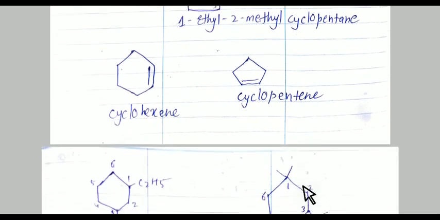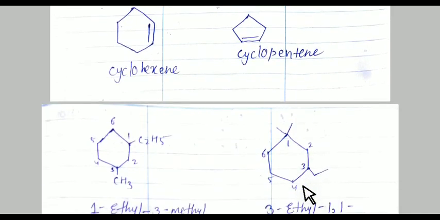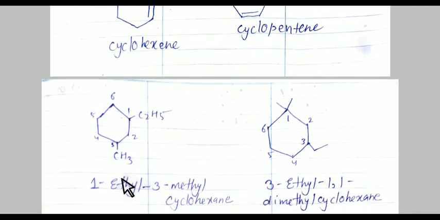Now next, see here student, no double bond is there in the ring. It means it is cyclohexane. Number 1 contains an ethyl group, number 3 contains a methyl group. So the name of this compound is 1-ethyl-3-methylcyclohexane.